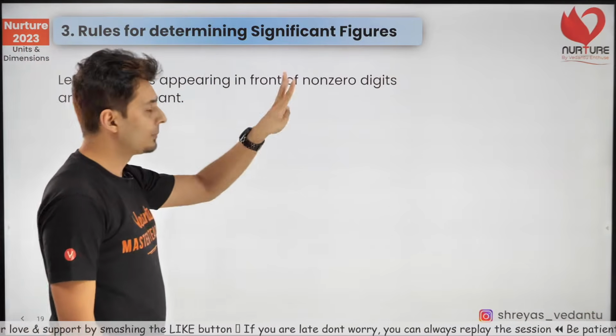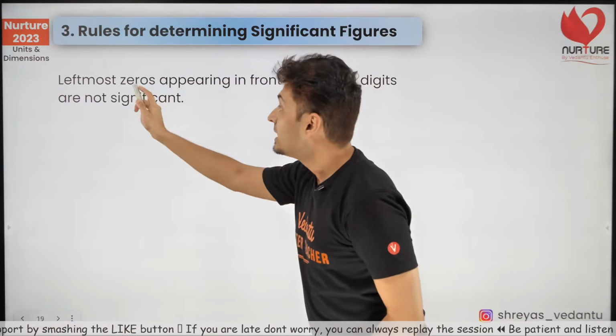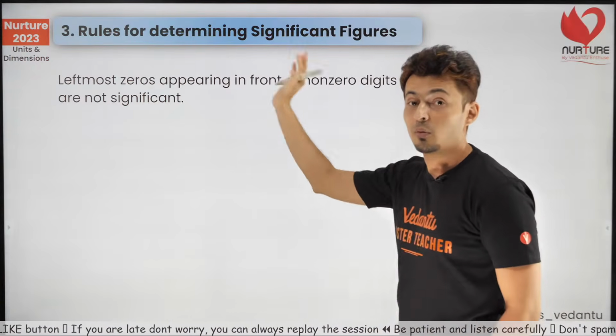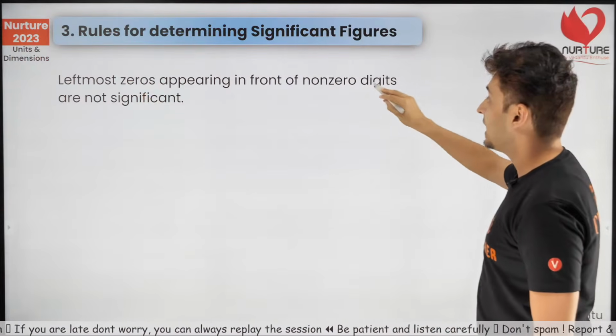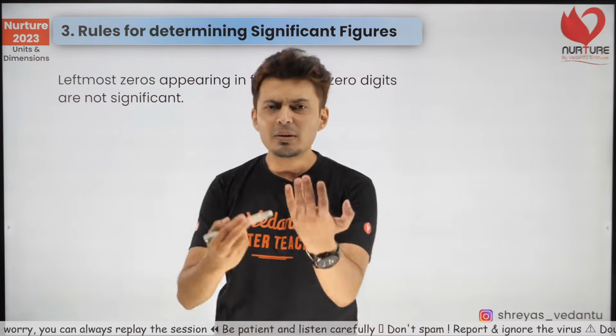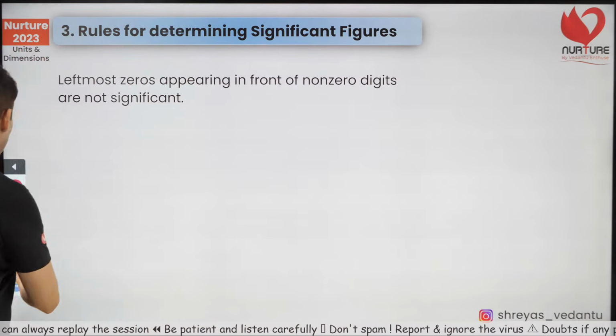Now the third rule. What's the third rule? Leftmost zeros, that is, the ones which are leading, in front of the non-zero digits, are not significant. And it makes sense. Just think about it.